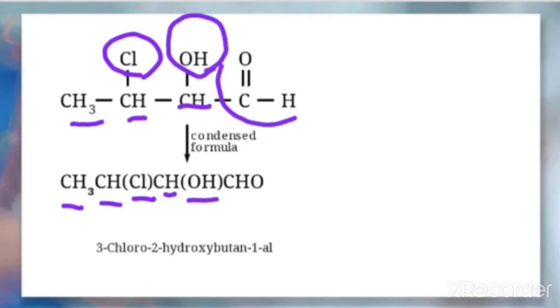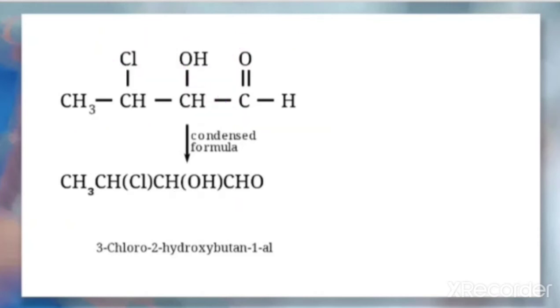And next we have C double bond O H, that is an aldehyde group. So in short we'll write it as CHO. Whatever there is in the branching, other than the hydrogen, can be written in brackets like here. In this case, this Cl is written in the bracket here. This OH is written in the brackets here.